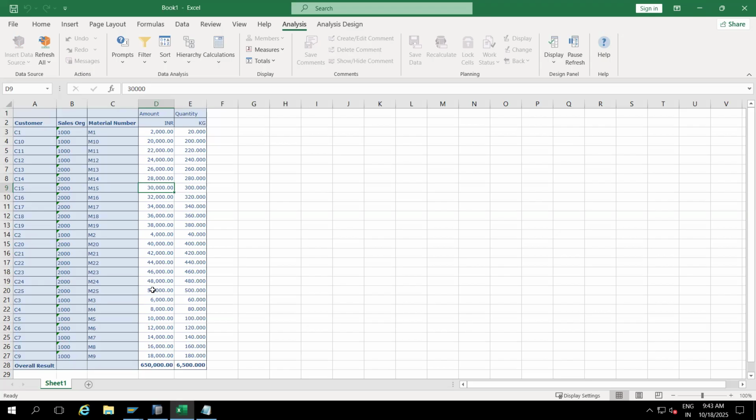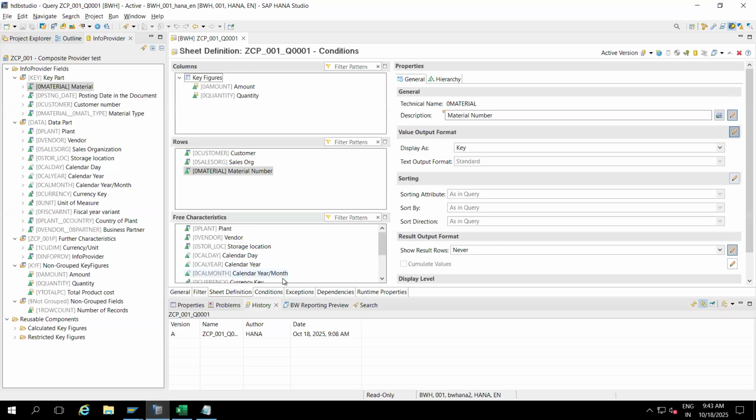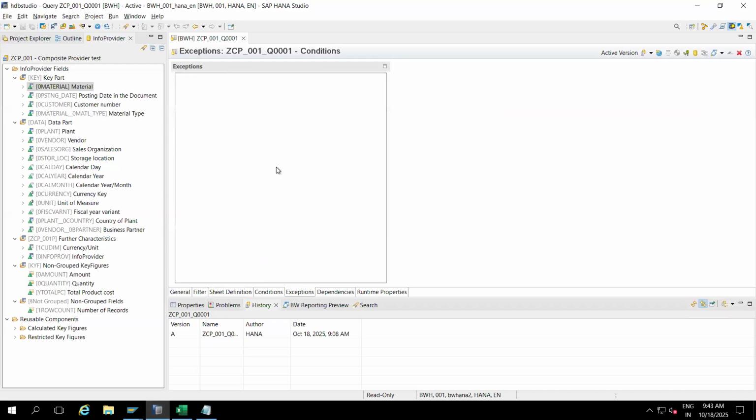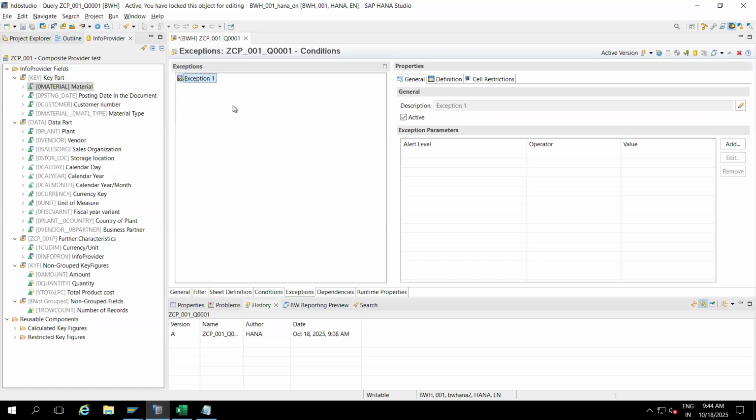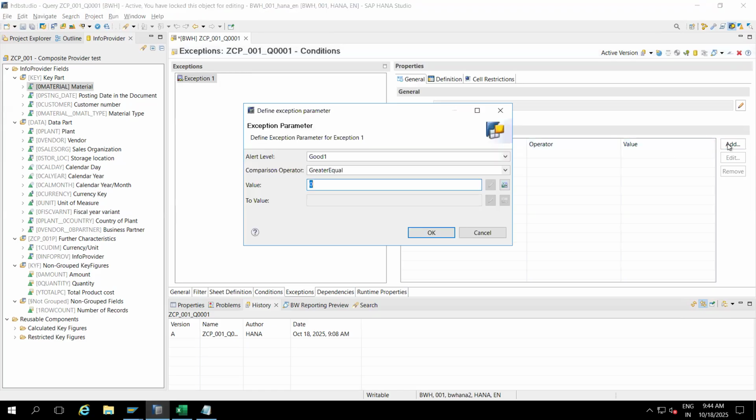Or else, if it is more than 40,000, it will show in green color. I'll make it. How will you do it? By using exceptions, we can make the colors at the report level. Right click and I'm creating an exception. Very simple. Here you can see alert level. Double click. Sorry, need to add it.